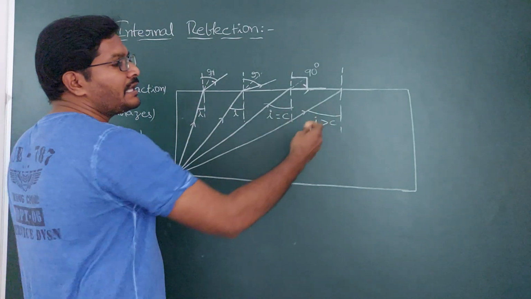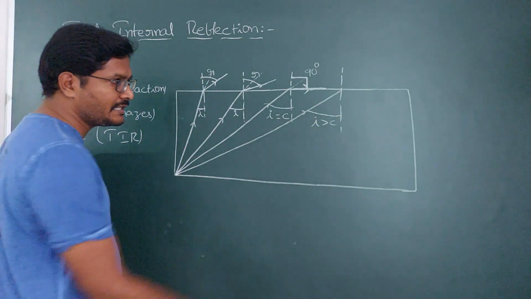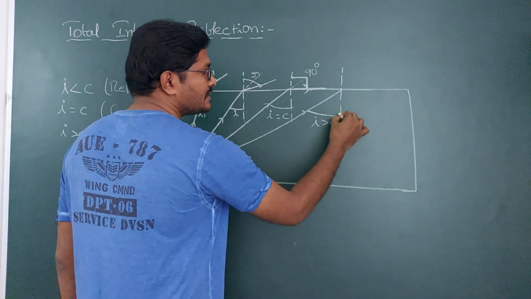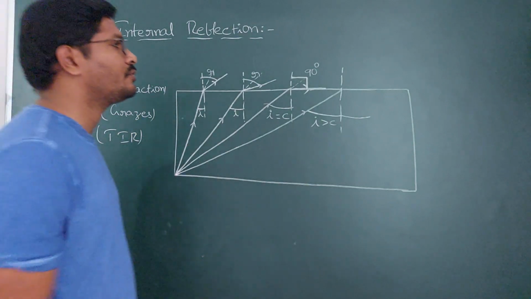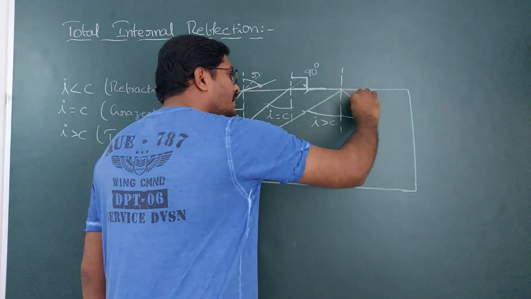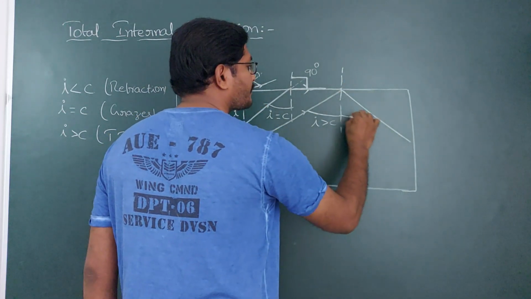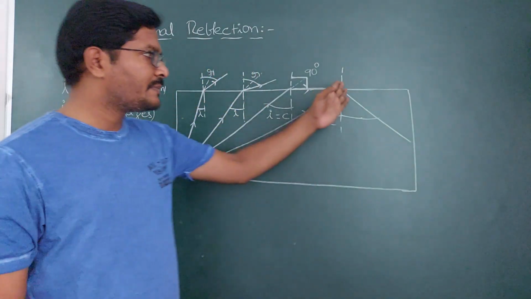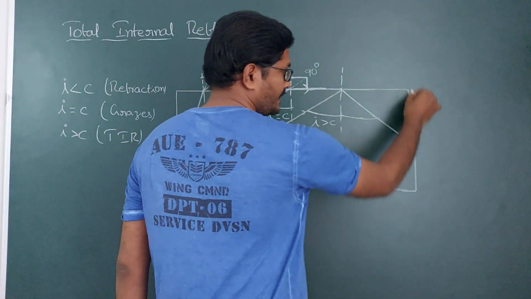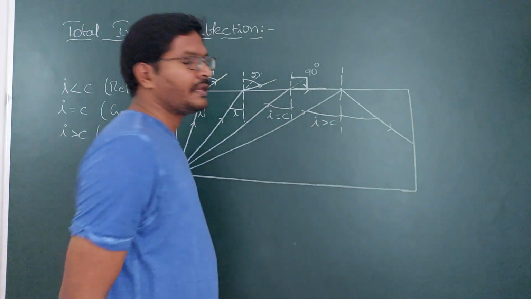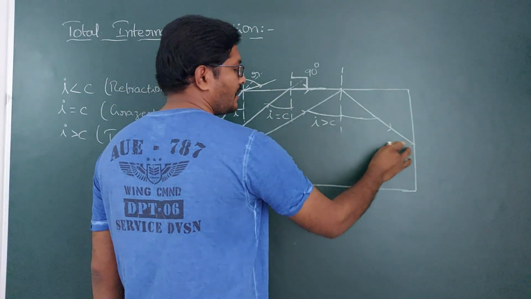When the reflection takes place, you need to apply the reflection rules. That means the angle of incidence is equal to the angle of reflection. Reflection takes place, so I need to apply the reflection rules. Then it is going to totally internally reflect. It is going to reflect like this. Now this becomes the incident ray for this surface. For this surface, this is the incident ray. So at this point of incidence, if you draw the normal, now this is the normal.